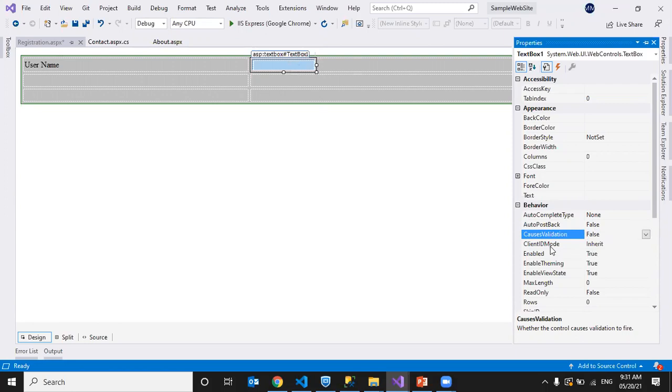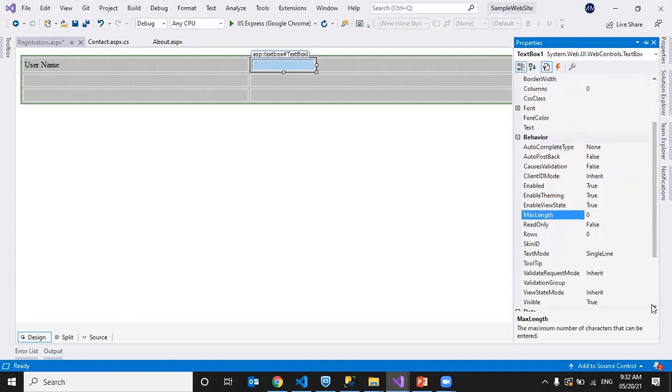Okay, we will see this. And enabled: whether the control is clickable or not, whether we are able to type something inside the text box or not, whether it is enabled or disabled. To set that, we use this option. Like that, max length: what is the max length the user can enter for the data. That we can set. Then read only. If you set it true, we cannot enter anything here. Whatever value we assign to it will be displayed. So that is the read only property.